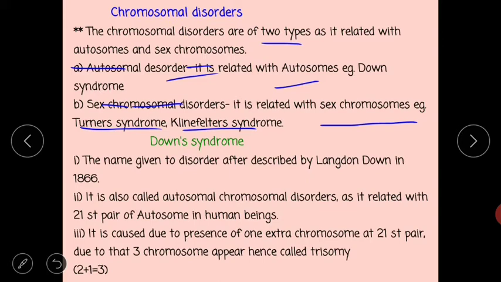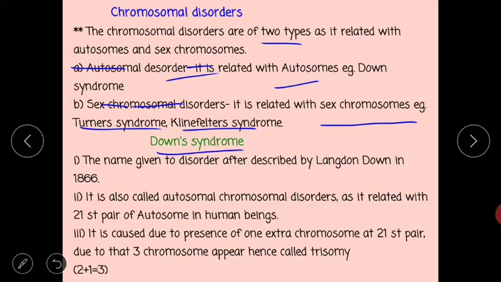So let us discuss the first chromosomal disorder, that is an autosomal disorder, Down's syndrome. The name was given to the disorder after it was described by Langdon Down in 1866. Hence, it is called Down's syndrome.